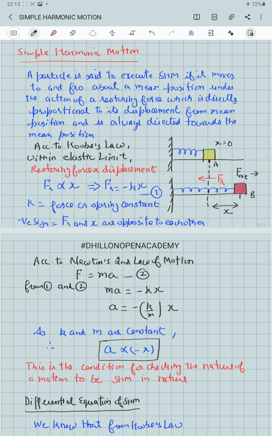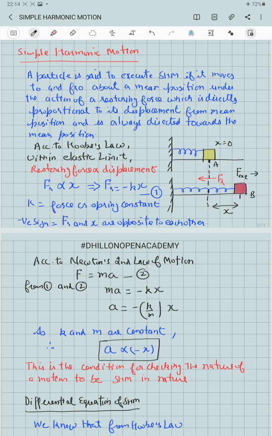So acceleration produced in the block is directly proportional to the displacement x, but the negative sign indicates that acceleration is proportional to the displacement but directed opposite to it. This is obvious because displacement is increasing towards the right side, that is from A to B, but the restoring force, which is responsible for the acceleration, is directed from B to A. So the more the displacement x of the block, the more the restoring force, and the greater the acceleration, but opposite to the direction of increase of x.